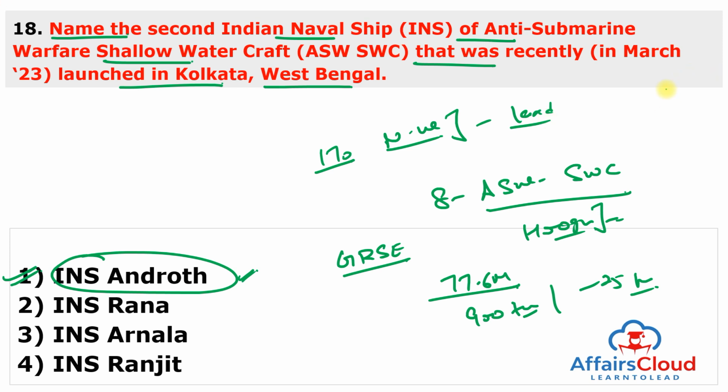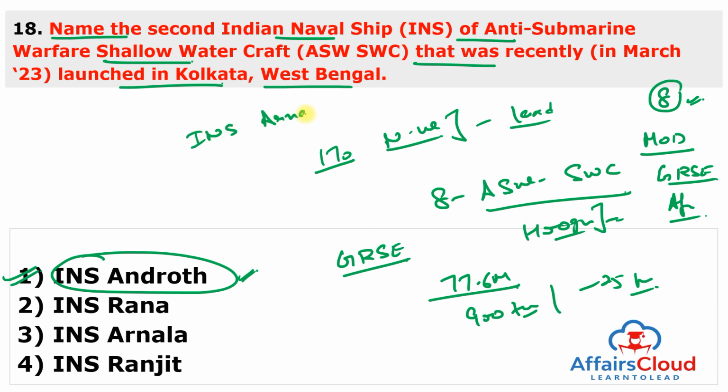The contract for building eight anti-submarine warfare shallow water craft ships was signed between the Ministry of Defence and Garden Reach Shipbuilders and Engineers Limited in April 2019. The first ship of the series was INS Arnala, which was launched in December 2022.